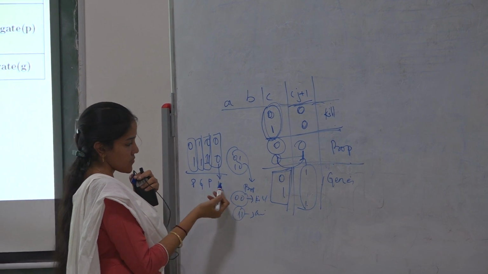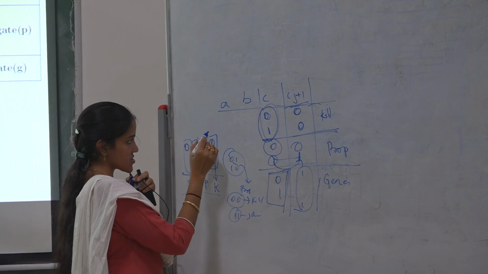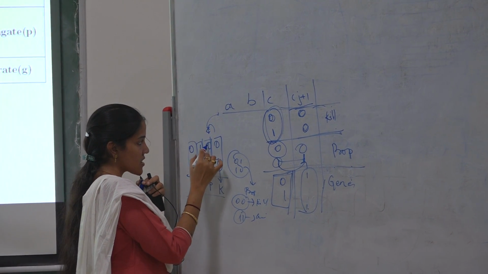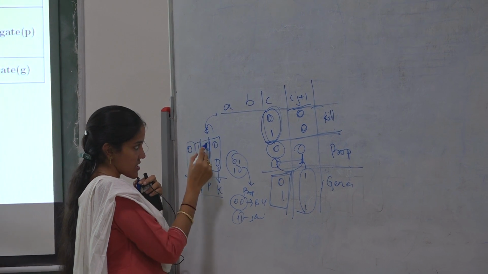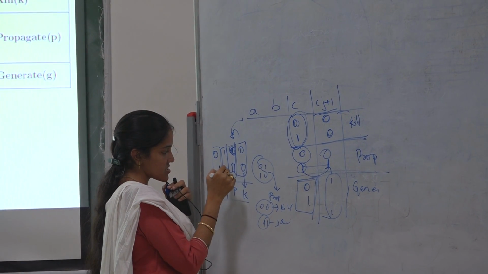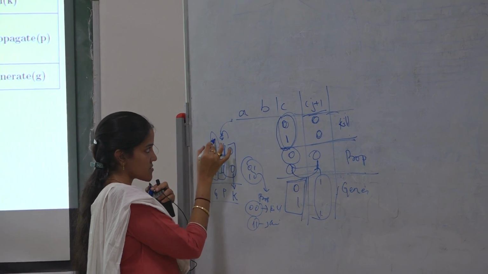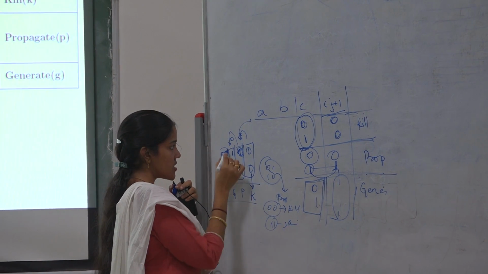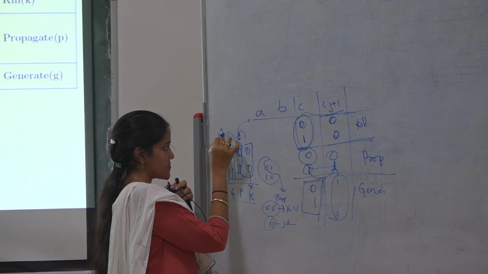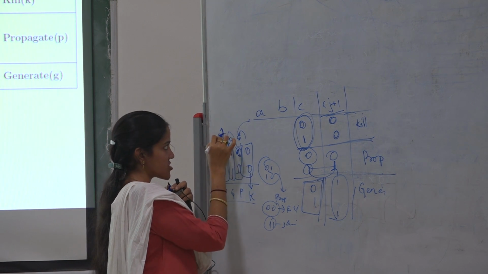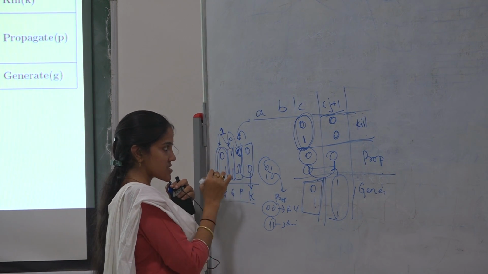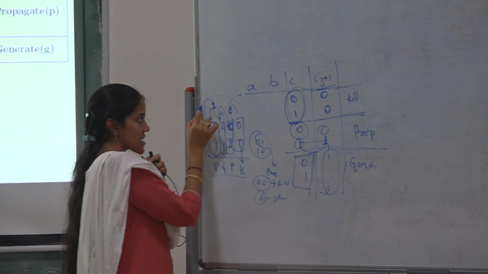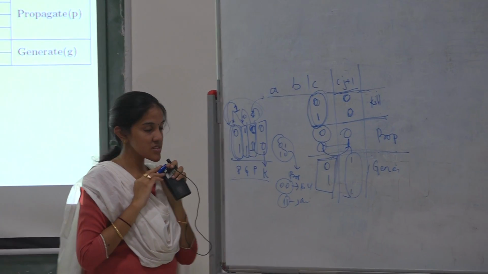Now if we do the normal addition, we don't get any carry from here. That represents kill. Since in the previous stage we didn't get any carry, the present stage carry is 0, and that is propagated here as 0. Since it is 1,1, the carry is generated, and that carry is generated to the next stage. And since this is a propagate stage, this carry is propagated here. So this is the carry chain that comes from observing the carry statuses.